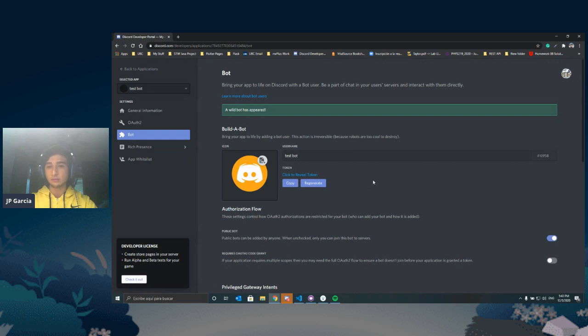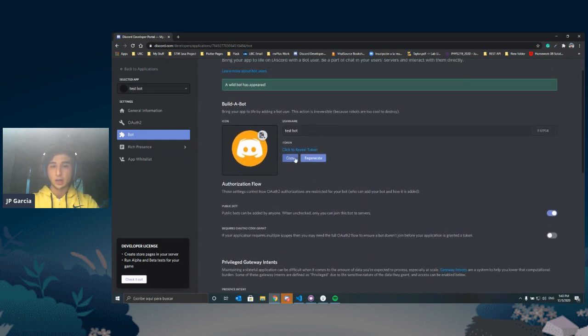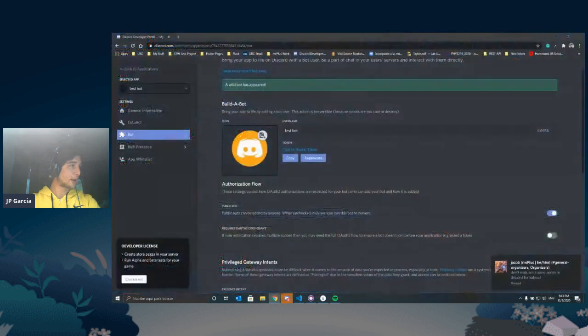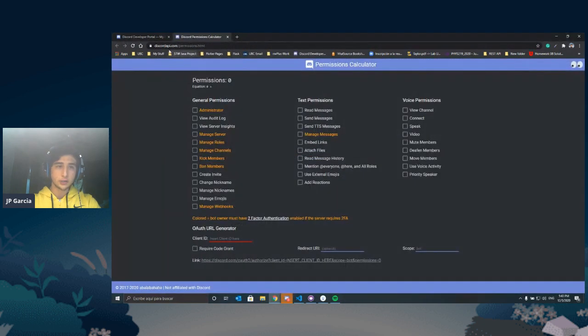So before we leave this website, we're just going to click on this copy token button because we're going to be using it in a second. If we then move back to our Notion page, there is another link that we need to follow, and I'll show it to you right here. It's called discordapi.com/permissions.html, and this website is going to make things easier for us in terms of giving our bot the permissions necessary to do a lot of the things that we want to do, like send messages, give roles, take out roles, create and remove channels, etc.